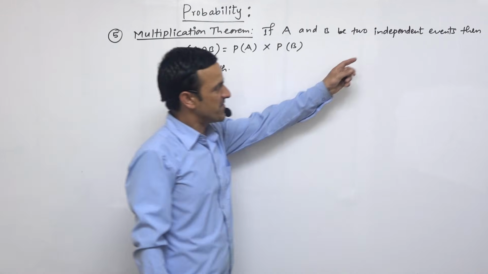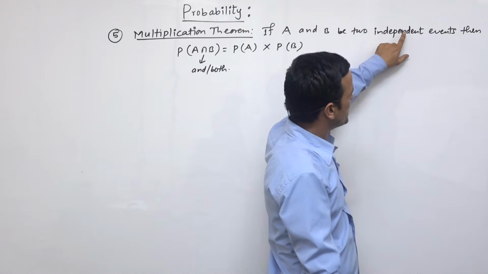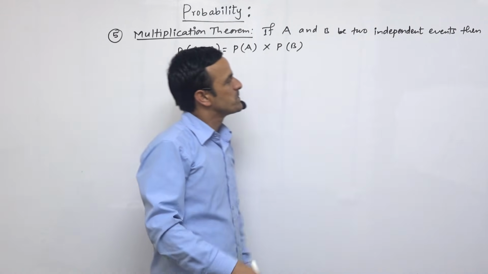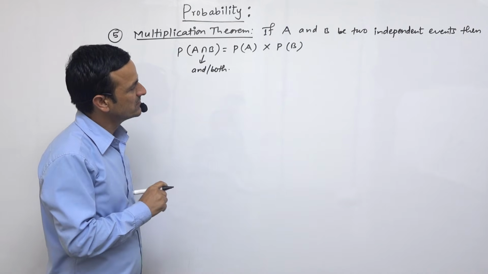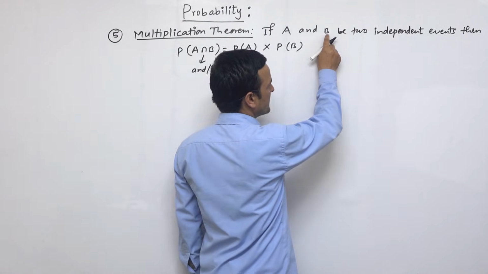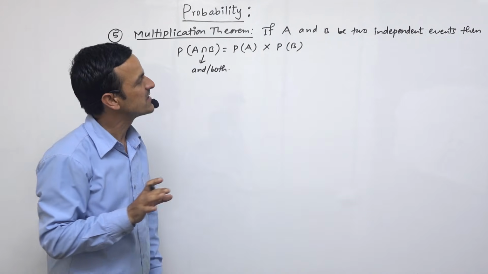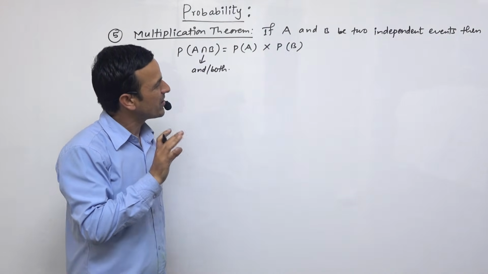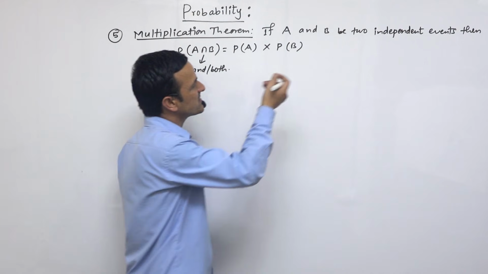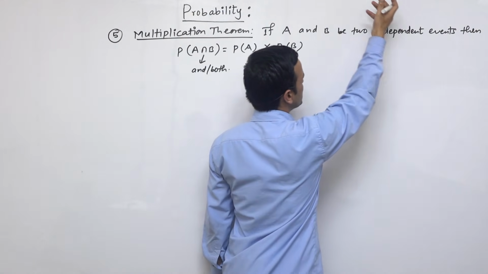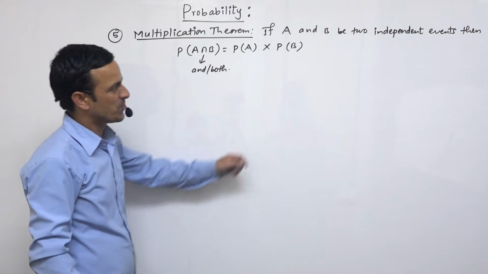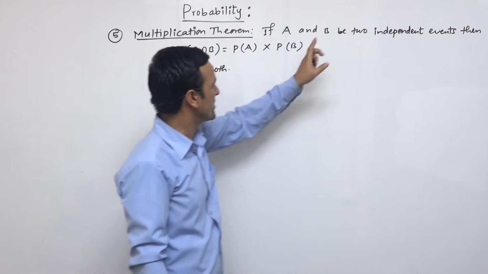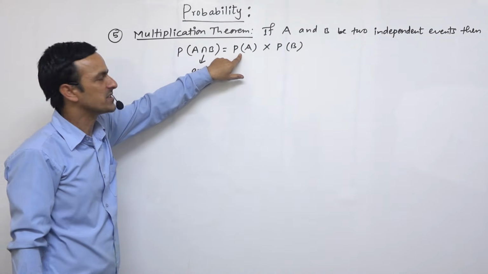Independent events, what does it mean? It means any event A does not impact event B. That means they are different events. The occurrence of one event does not affect the occurrence of another event. So they are two independent events. For these independent events, we should apply this formula.